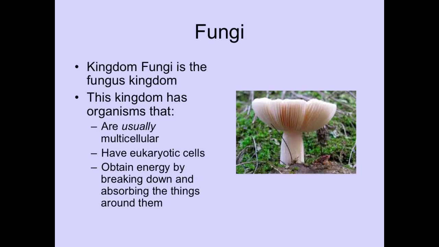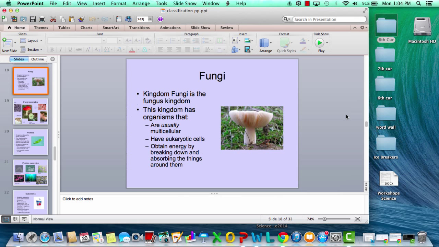The last kingdom we're going to talk about today is fungi. The plural is fungi, the fungus kingdom. They are usually multicellular, which means, like we learned today, they can also be unicellular. However, they are all eukaryotic cells, and they obtain their energy by breaking down and absorbing the food around them, which makes them heterotrophic. Okay, well, that'll be it for today.